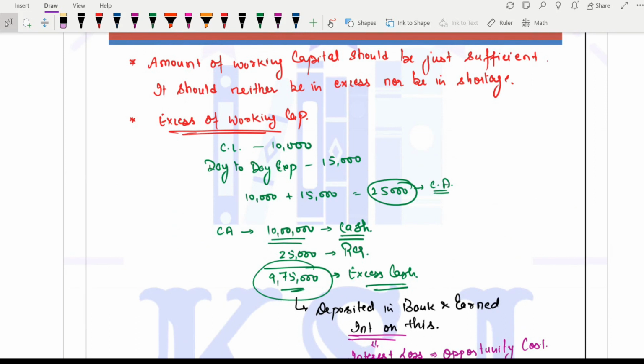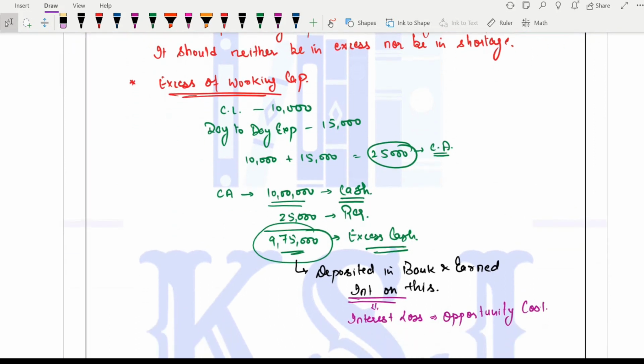If you keep it in excess, that means you have excessive investment in current assets which is not required, which is leading to increased opportunity cost, right? The amount you are keeping in cash, you could have invested somewhere and earned interest on it, which you are not earning by keeping it in current assets, right? That is why this chapter is important.